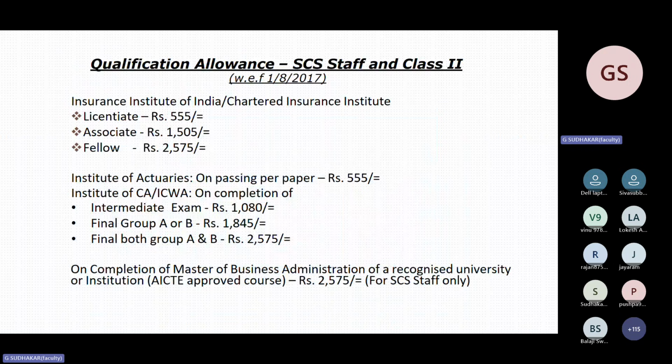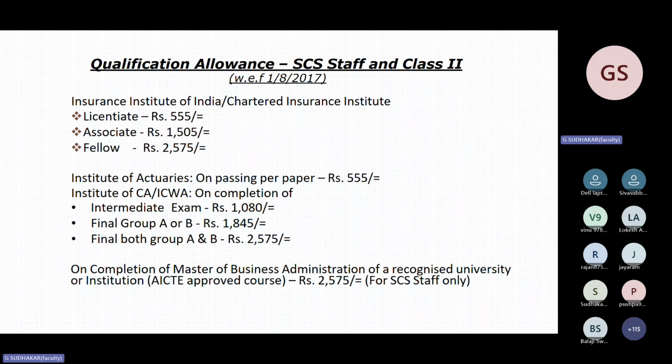This is qualification allowance for SCS staff and class 2, that is for licentiate, and the Institute of Actuaries, CAICW. The amount has been mentioned in the slide. For SCS staff and class 2, the amount is meager only, 555, compared to class 1 officers. Now they are receiving from last month 1,505, and fellow is 2,575. And for actuaries, they mentioned intermediate of CAICW. Only one specific point is the last point.